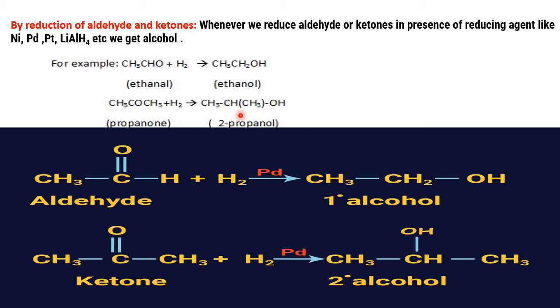It is because of the arrangement. In aldehydes we don't have one more carbon atom attached to this carbon atom to get a secondary. So it is purely because of the structure of the aldehydes and ketones that we get different alcohols, depending upon the type of starting material we are using. Aldehydes give primary, ketones give secondary. Tertiary can be prepared by some other methods.